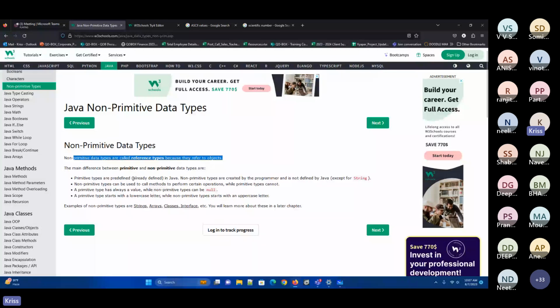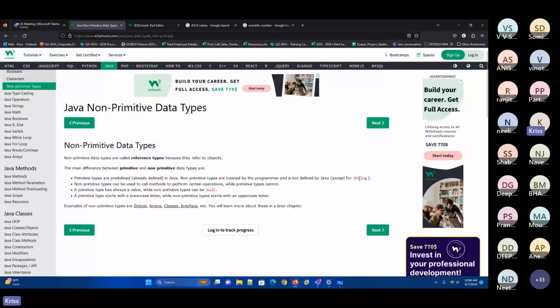Primitive data types are predefined in Java, like byte, int, char, float. These are defined in Java. Non-primitive data types are created by the programmers, which is not done by Java, except strings. Any particular data type which you wanted to define, those things are developed by later versions and someone has contributed to Java. Not by default has Java given them, except strings. Strings are also given by the Java people, but we got that in later versions.